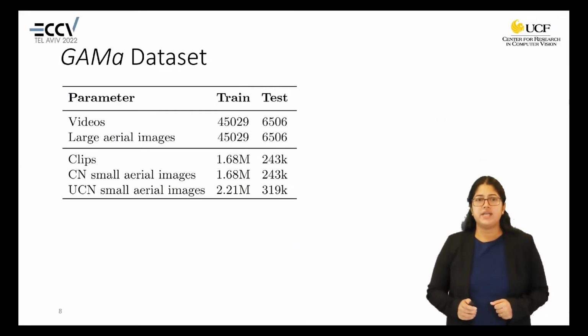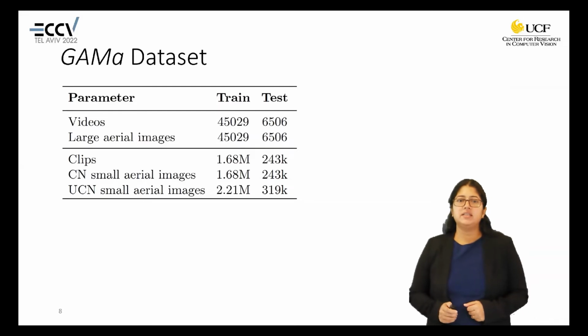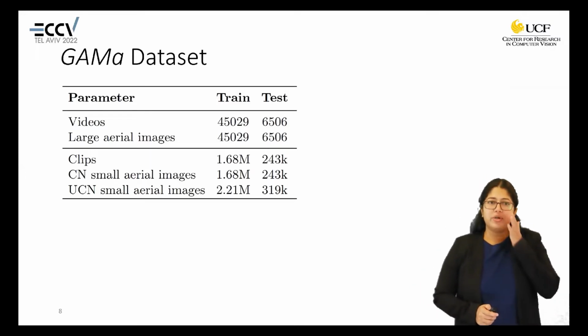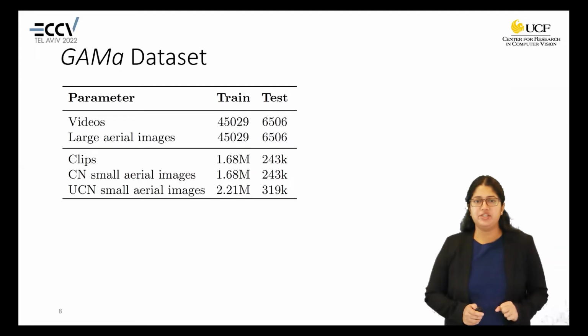So these are some of the stats related to the GAMa dataset. In the training set, we have 45,000 videos, and in the test set we have 6,500 videos. Corresponding to these videos, we have large aerial images. And based on the GPS labels available with the videos, we have corresponding clips. These clips are of 1 second each.